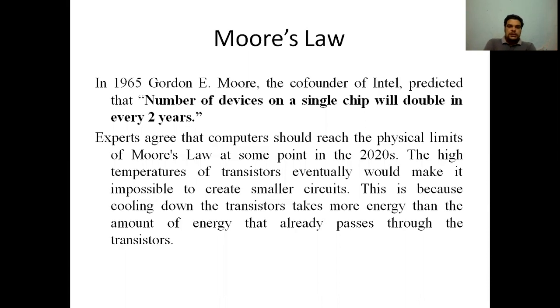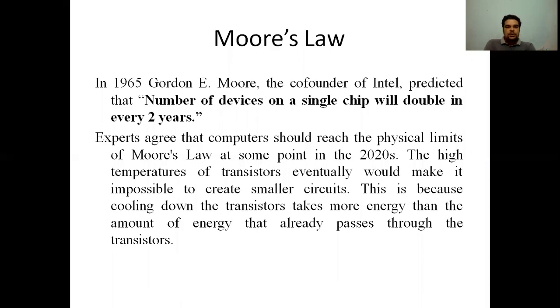Now, in the span of 50 years starting from 1965, Gordon Moore's prediction is almost correct, with a slight difference. The prediction given by Gordon Moore was that the number of devices on a single chip will double every 2 years.